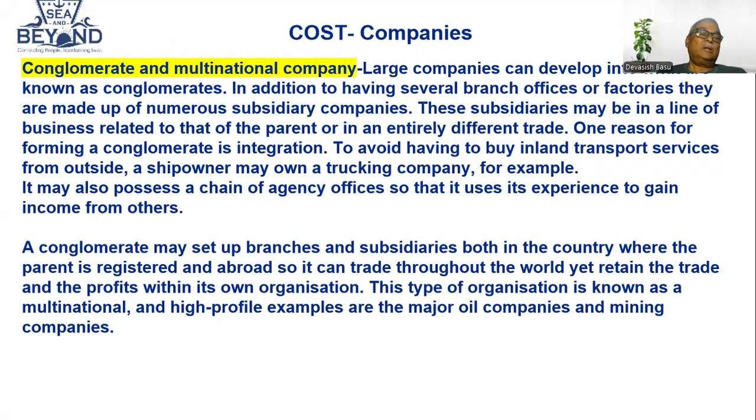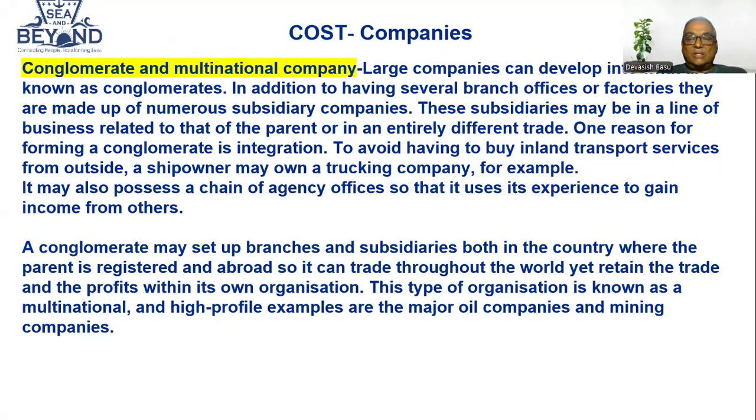So what happens in a conglomerate? They have multiple companies, could be doing different businesses, but the resources they try to share, like in the case of say logistics, they have offices. So they can share their offices in other locations. The conglomerate may set up branches and subsidiaries both in the country where the parent is registered and abroad, so it can trade throughout the world, yet retain the trade and the profits within the organization. See, we have seen like the shipping companies, they have got various offices in many parts of the world.